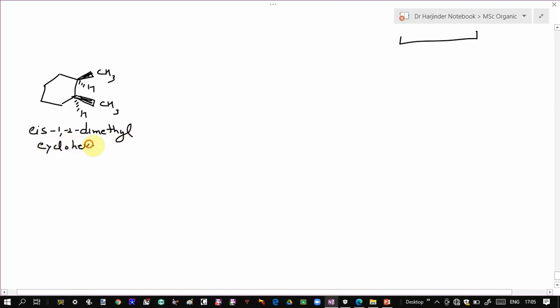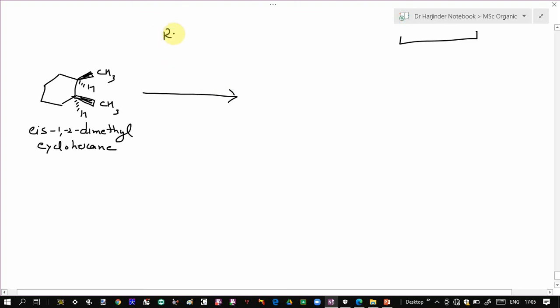Suppose you have this molecule, in which these two methyl groups are present on the same side, and this is your hydrogen. So it is a cis molecule, cis-1,2-dimethylcyclohexane. And suppose we carry out the addition of nitrene.